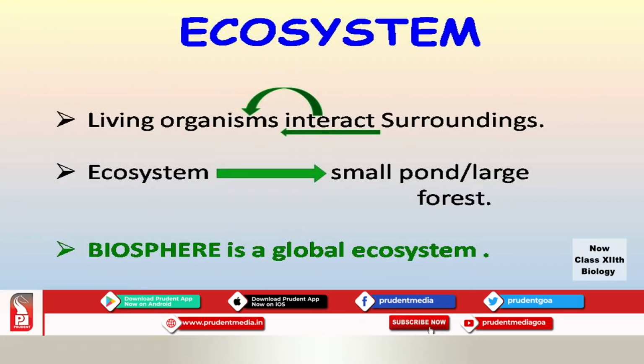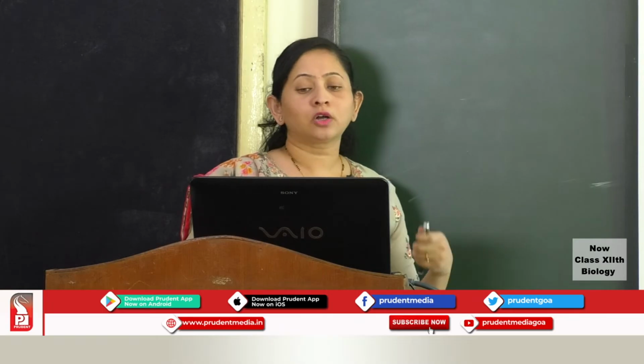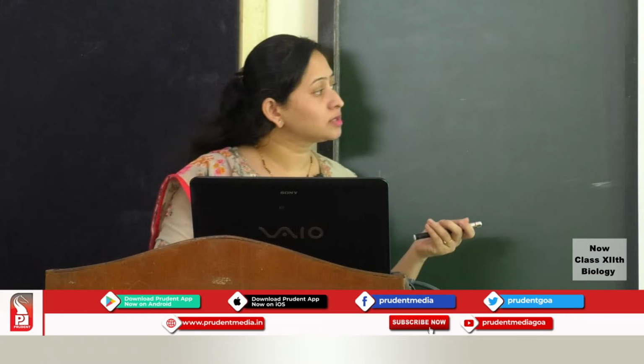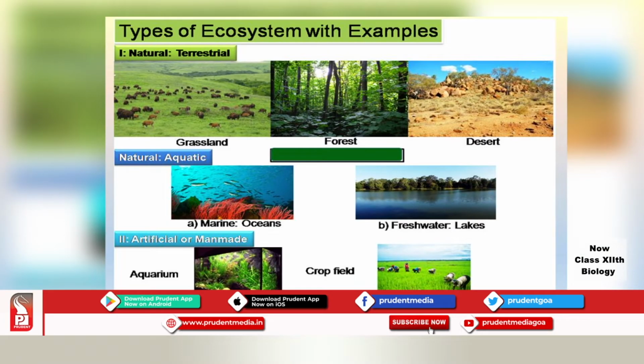Ecosystem varies greatly with respect to its size. For example, it could be a very small pond or a large forest. The entire biosphere is a global ecosystem. So, the biosphere is a complex ecosystem, and in order to study such a complex ecosystem, it is categorized into different categories. Here we have the natural habitat, the terrestrial ecosystem, the aquatic ecosystem, and there are some man-made or artificial ecosystems too.